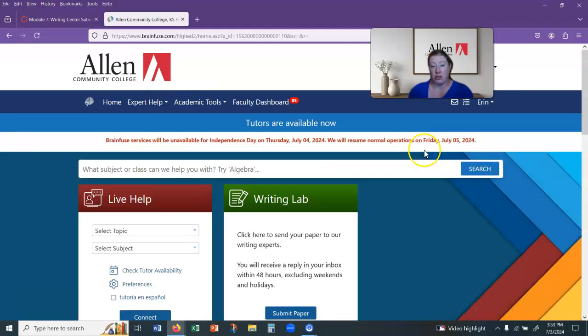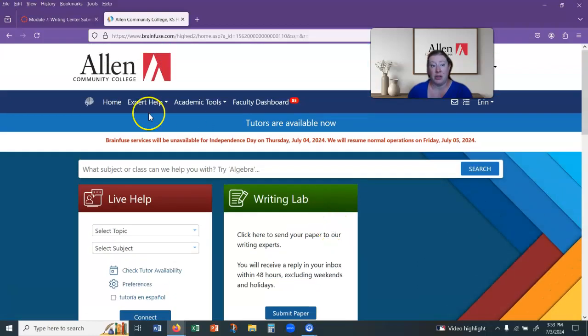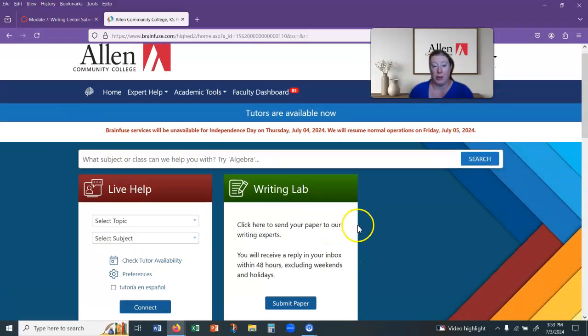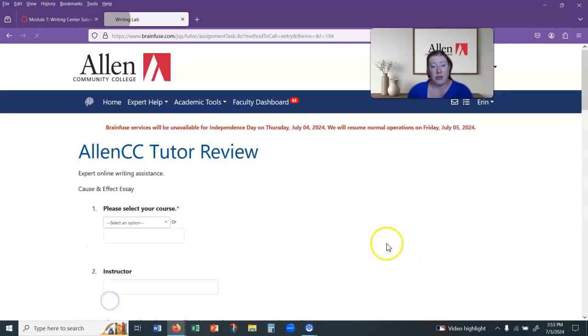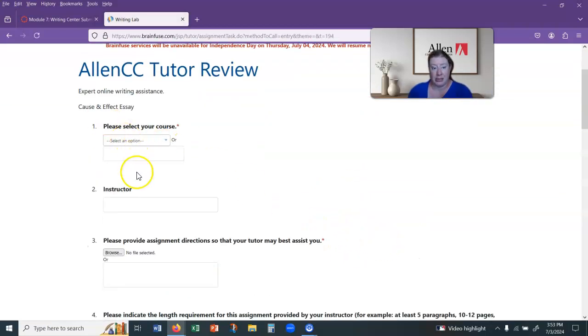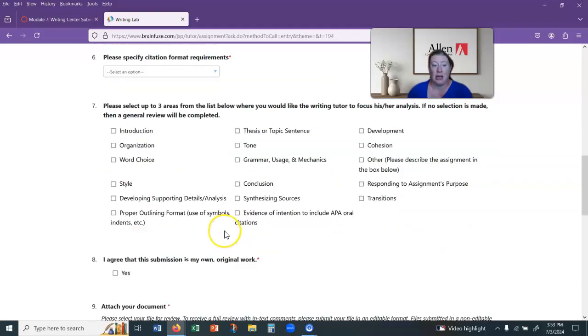Basically what you'll do is go in here, and this will be the home page when you open it up. You go to submit paper, you tell them that you're working on a cause and effect essay, and then you select your course and put in the instructor, the assignment requirements, and that kind of thing.